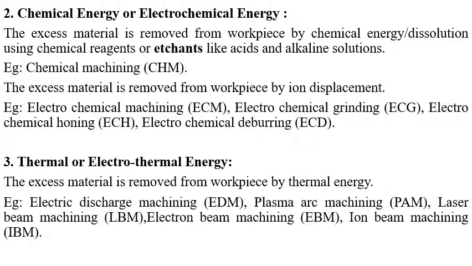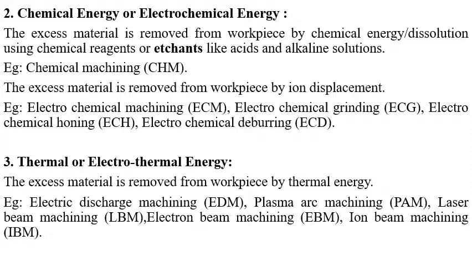In the thermal and electrothermal methods, thermal energy is employed to melt and vaporize tiny bits of the work material by concentrating the heat energy on a small area of the workpiece.